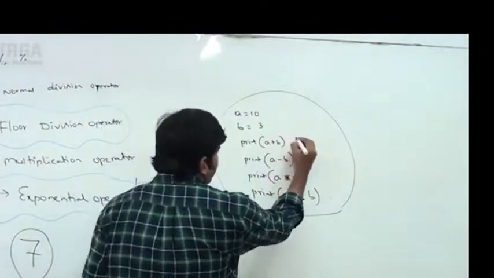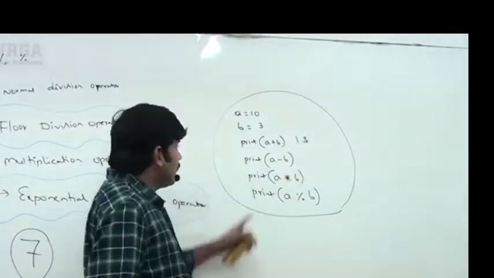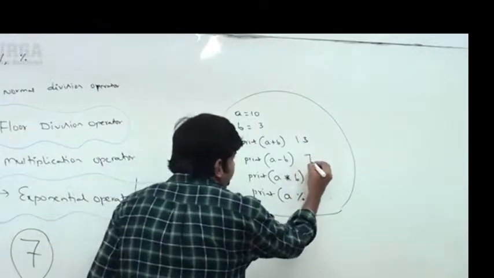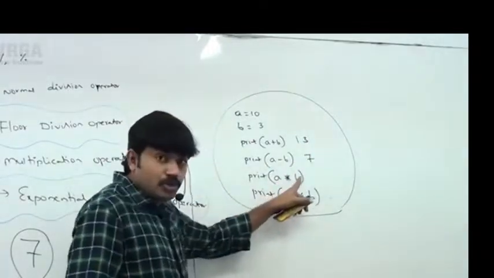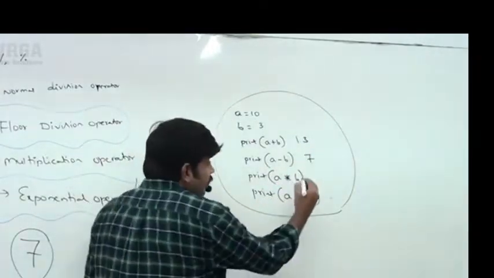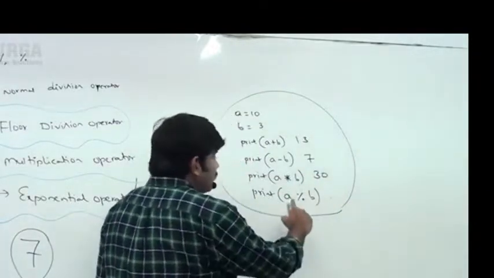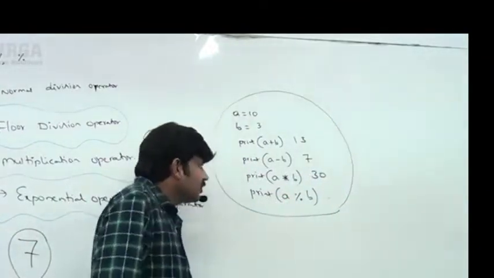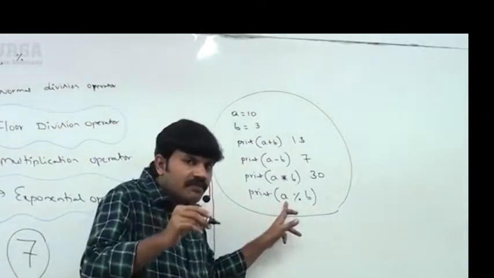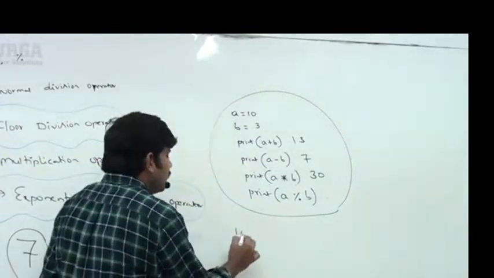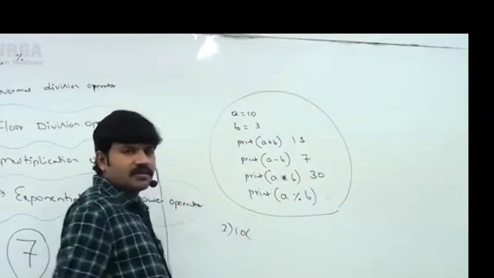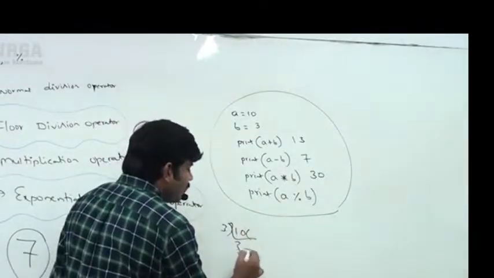10 plus 3, 13 is the answer. 10 minus 3, okay, 7 is the answer. 10 into 3, okay, 30 is the answer. 10 percentage 3 means if you divide 10 with 3, 3 3s are 9